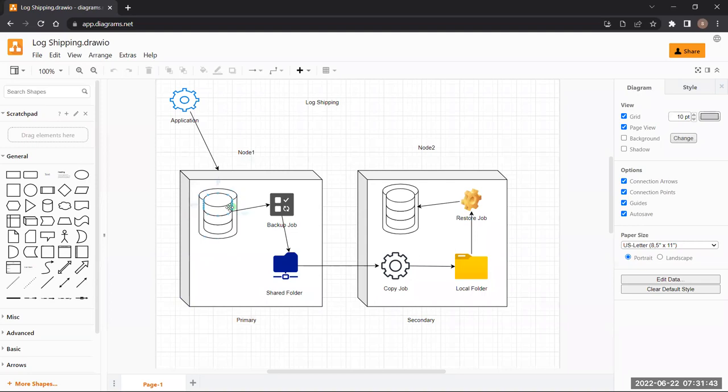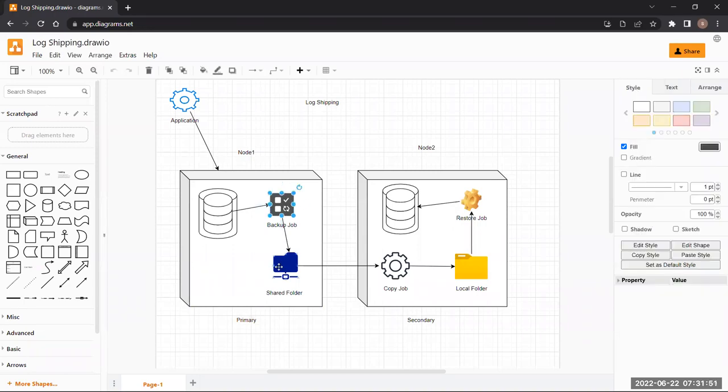What it said that day is that we need 1 backup job, 1 copy job, and 1 restore job.